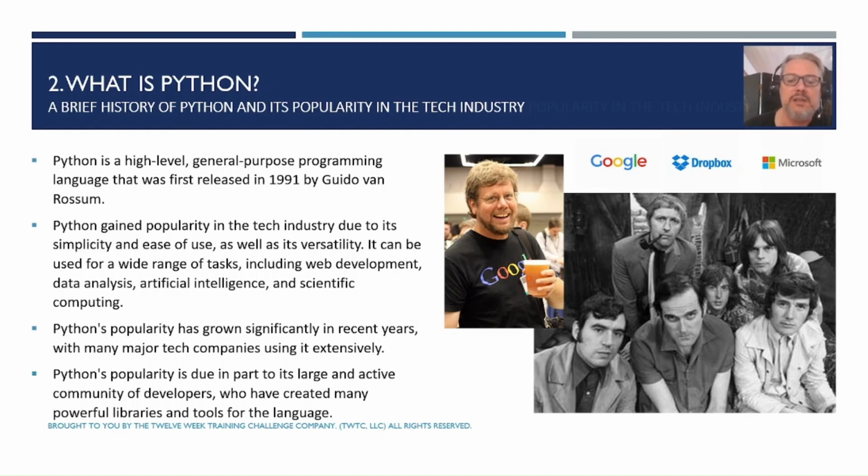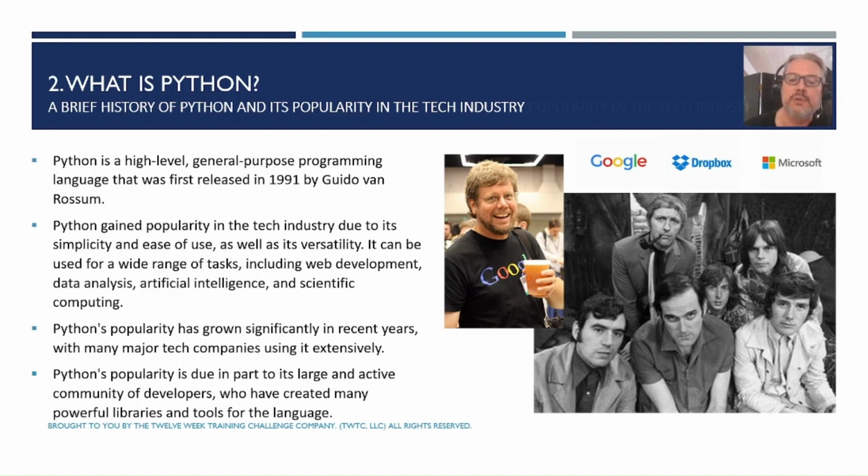Because of this philosophy and also its strength, Python gained popularity in the tech industry due to its simplicity, its ease of use, and its versatility. It can be used for a wide variety of tasks, which we're going to teach in this class, including web development, data analytics, artificial intelligence, and scientific computing. Python's popularity has really grown in significant years. It's always been in the top 10, even since 2004.